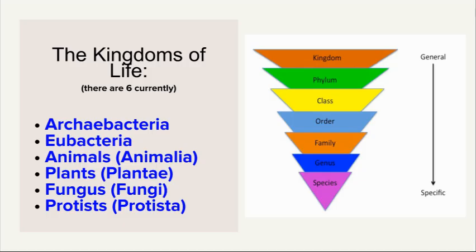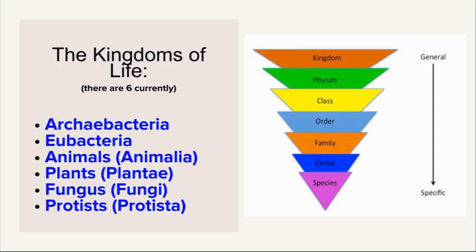Before we dive into cell theory and its parts, we are going to talk in general about a living thing and what it can be classified as. First off, all living things can be classified into a kingdom. Now, there are 6 kingdoms that we currently know. We say currently because we are always discovering new things. So we have archaebacteria and eubacteria. These are our 2 bacteria kingdoms.